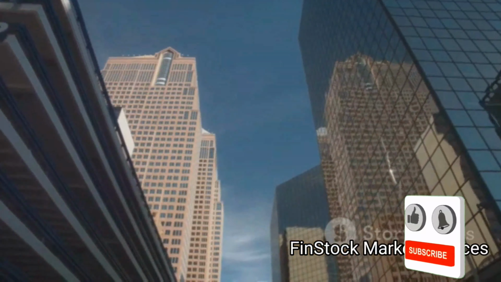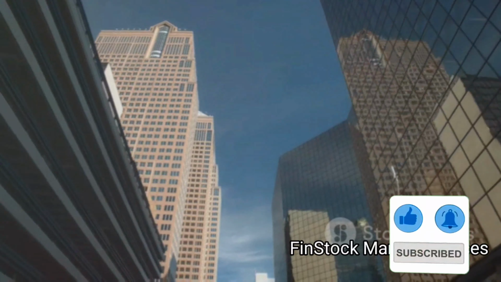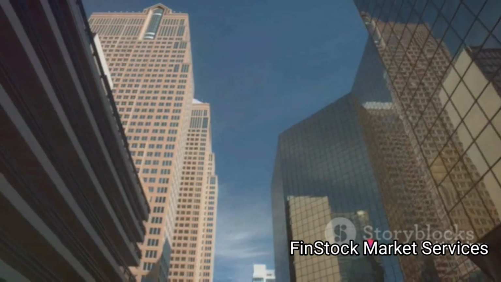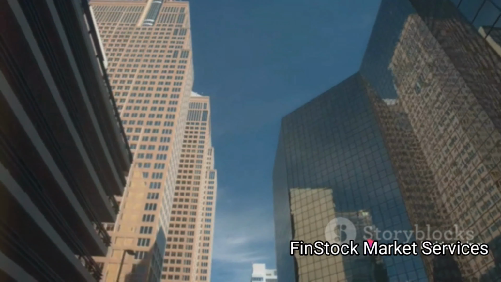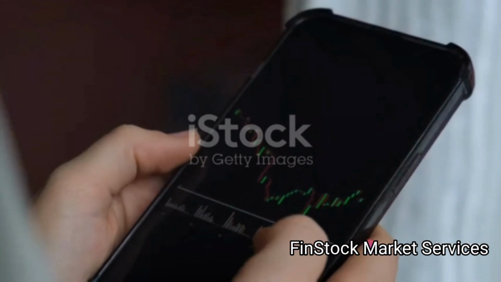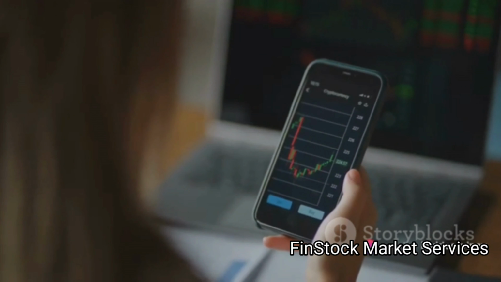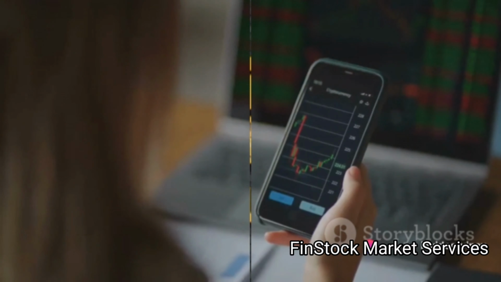When you buy equity or shares in a company, essentially, you're buying a piece of that company. You become a shareholder, and as a shareholder, you have a claim on a part of the company's assets and earnings. For example, if a company issues 1 million shares and you own 10,000 of those shares, you own 1% of the company. Equity investment can be a long-term strategy, as you're essentially betting on the company's success over time.